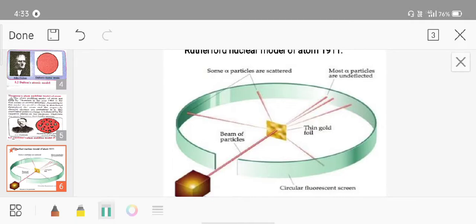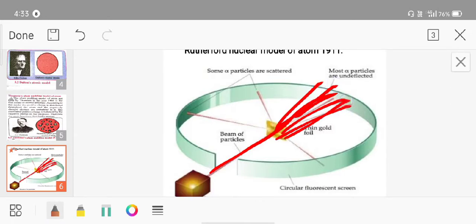So the large number of the alpha particles that went straight through this foil, meaning a lot of alpha particles went straight after hitting the foil, indicates that there was no obstacle in their path.